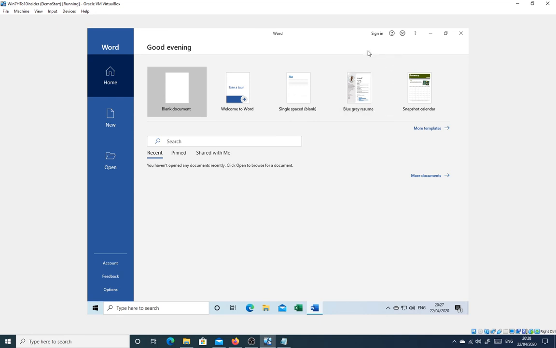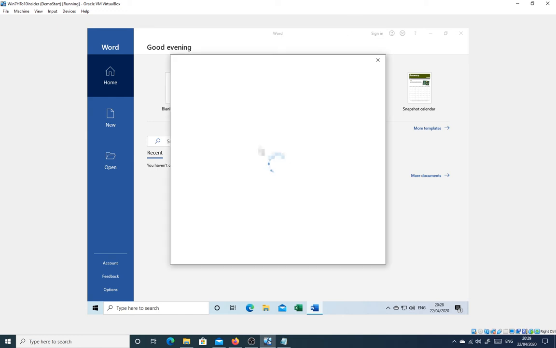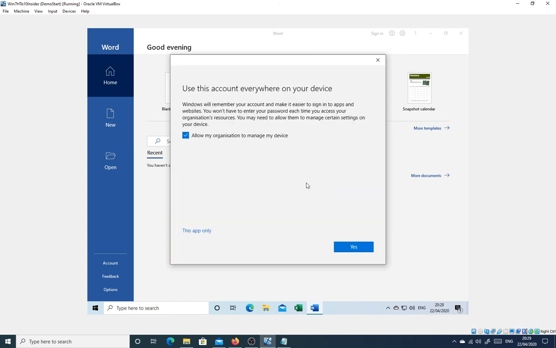If you're not directly prompted to sign in using the Hub account details, go and press sign in at the top here. And again, log in using your child's Hub account details. We're offered to use this account, the Hub account, to manage this device.